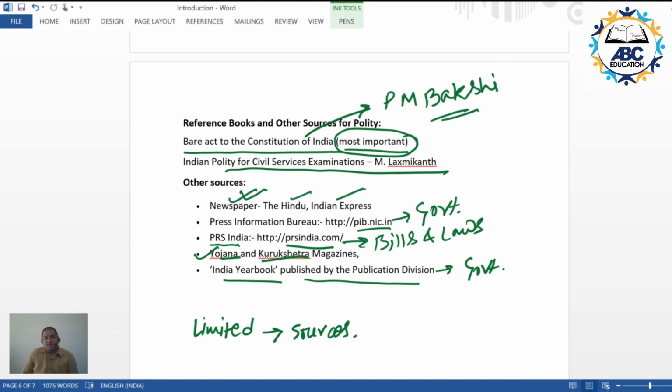It is never beneficial. Rather than reading 10 books one time, it is always better to read one book 10 times. You'll be getting many new things. So please try to limit your sources with respect to Indian polity, or anything with respect to the syllabus and the topics in this examination.